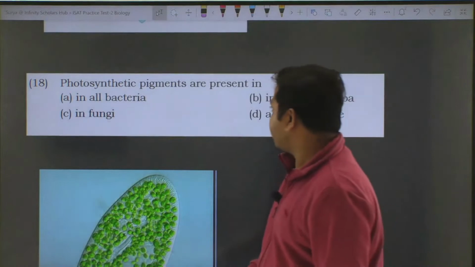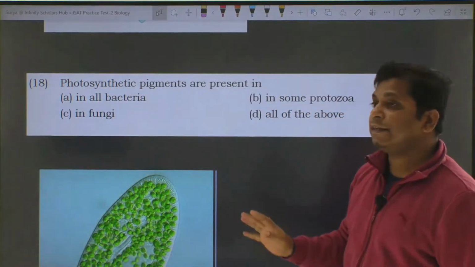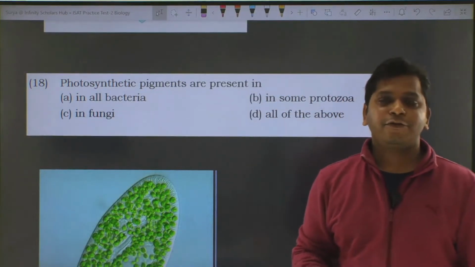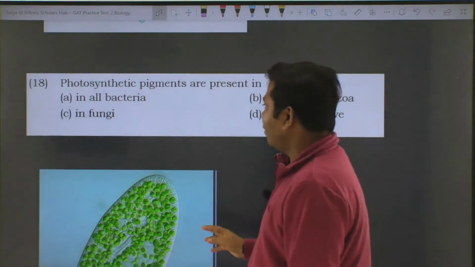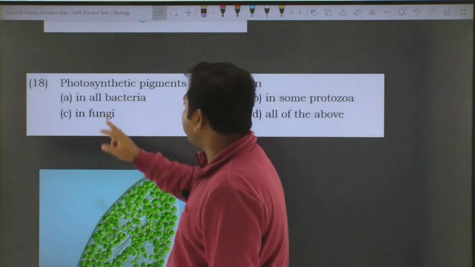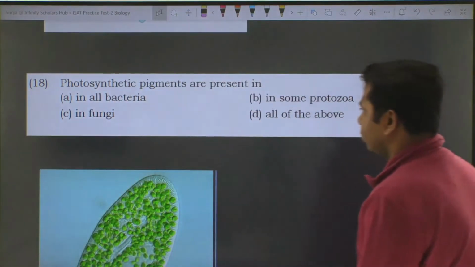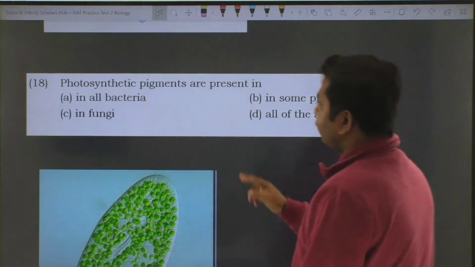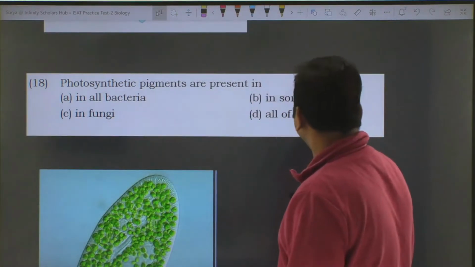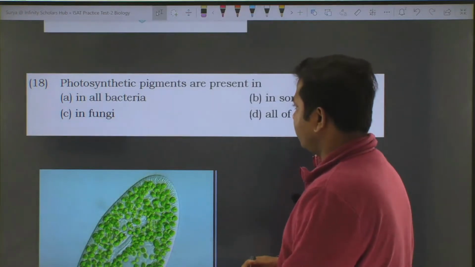Photosynthetic pigments are present in, the options are: in all bacteria, in fungi, in some protozoa, all of the above.